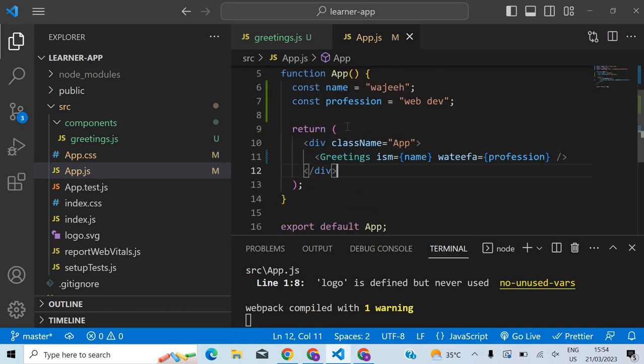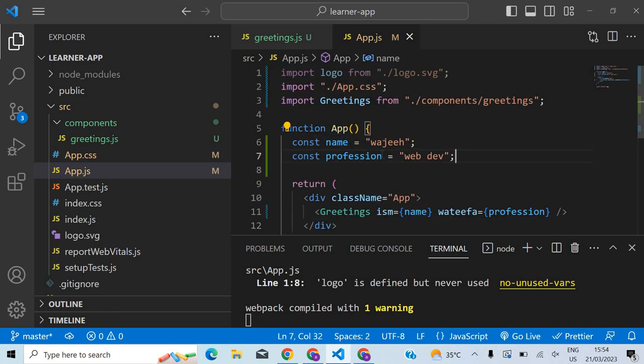Initially my name is set to Waji. So what I can do is use a timer. Have you studied about timers? Set timeout, set interval. In telescope you should have learned about that, right? Set timeout and set interval. Okay, so what I can do now is, let me do one thing here.